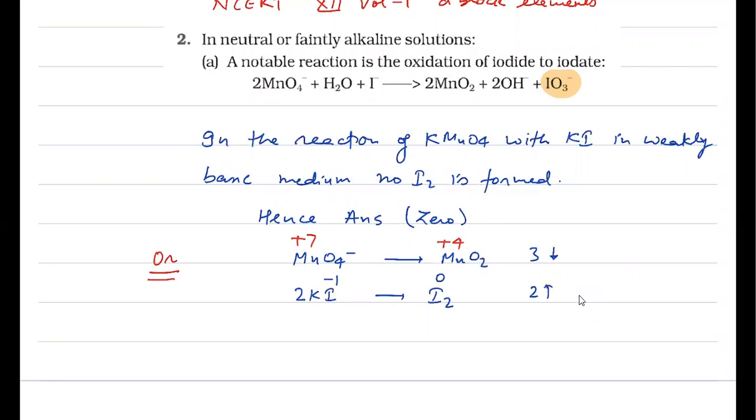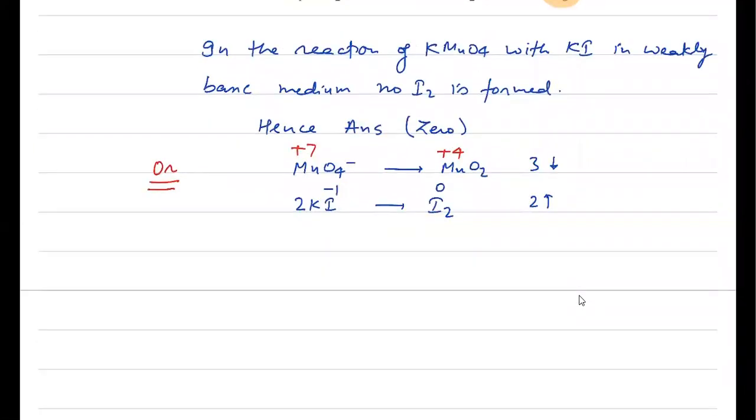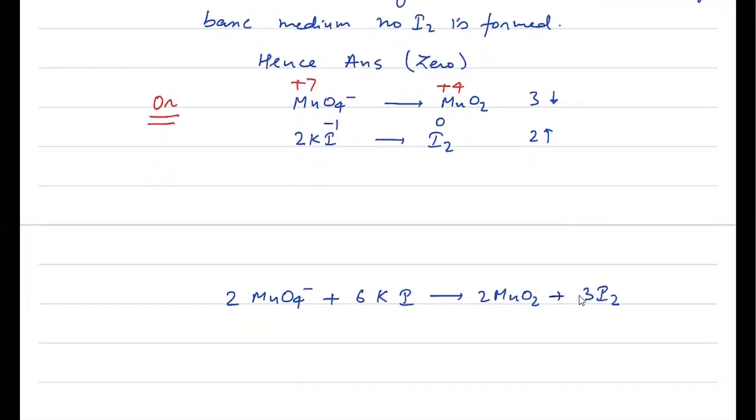So multiply the first expression by 2 and the second expression by 3. So your equation will be 2MnO4 minus plus 6KI gives 2MnO2 plus 3I2. So from 2 moles of MnO4 minus, we get 3 moles of iodine.